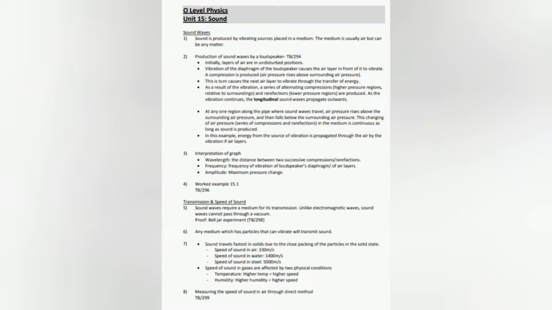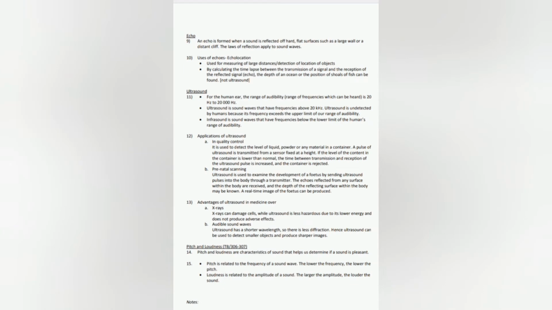The speed of sound in gases is affected by two physical conditions: temperature, where higher temperature gives higher speed, and humidity, where higher humidity gives higher speed. 8. Measuring the speed of sound in air through the direct method, TB/299. Echo.